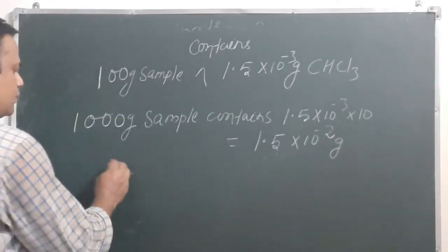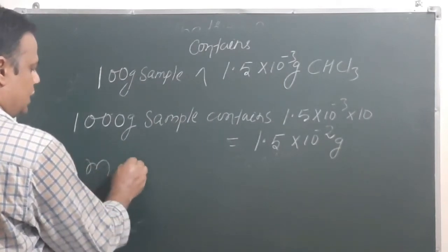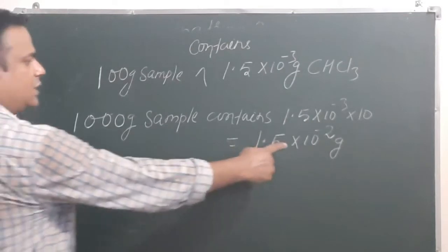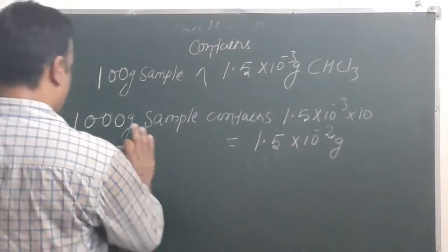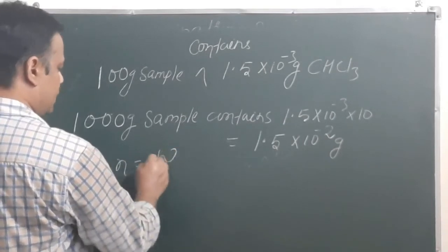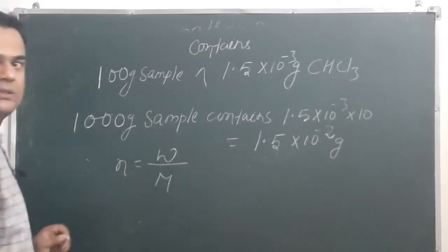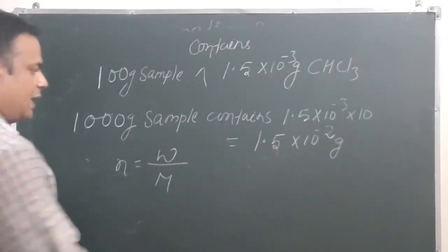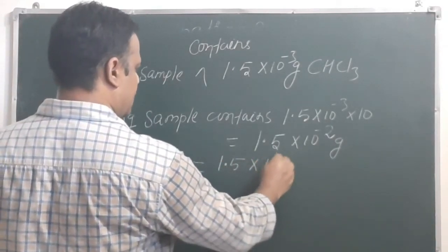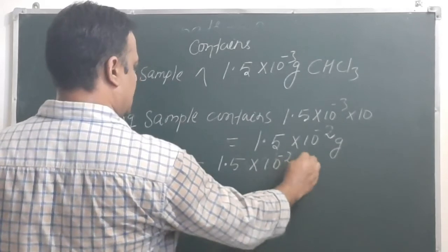Now from the formula of molality, we know that molality is moles of solute per kilogram of solvent. So first we have to convert this into number of moles. Number of moles is equal to given mass divided by molar mass, and given mass we have 1.5 into 10 to the power minus 2 gram.